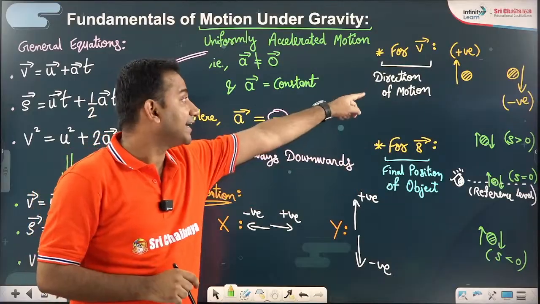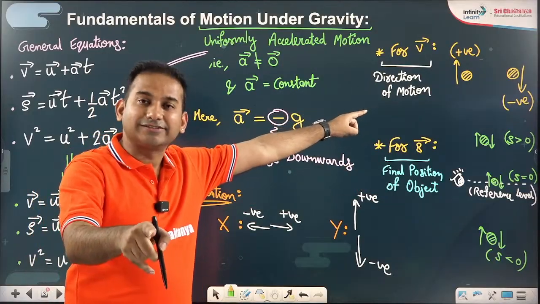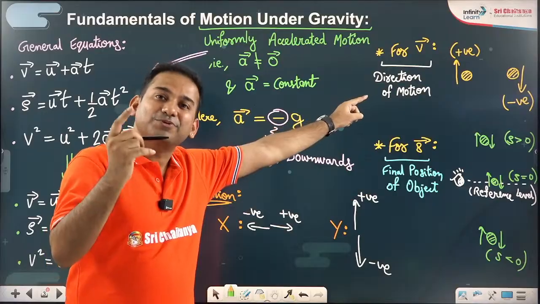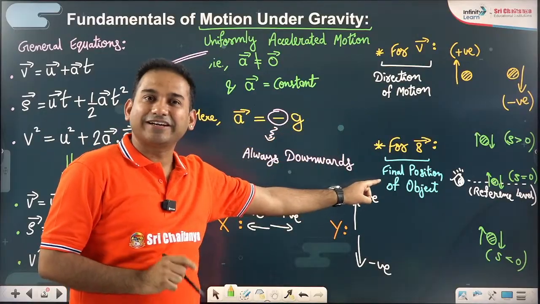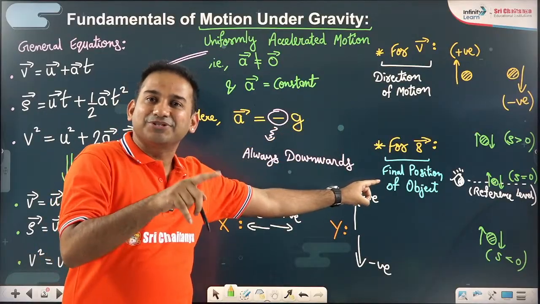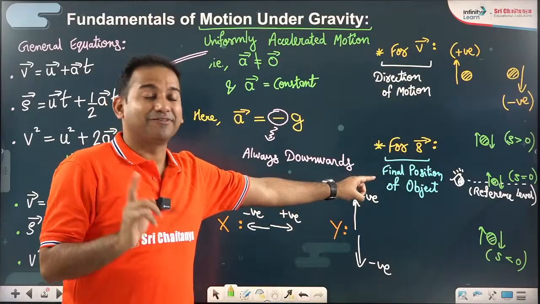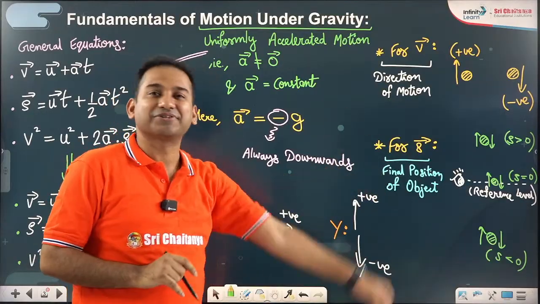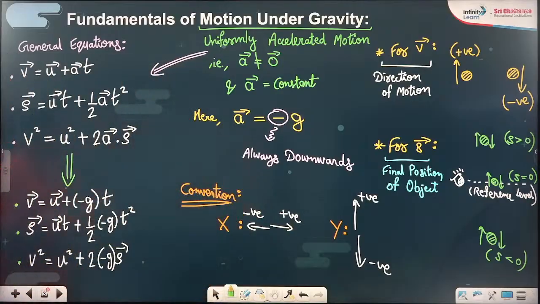For velocity, direction of motion matters. And what doesn't matter? Position doesn't matter. For displacement vector, the final position with respect to the initial matters. And what doesn't matter? Direction of motion doesn't matter. I hope that's clear to you.